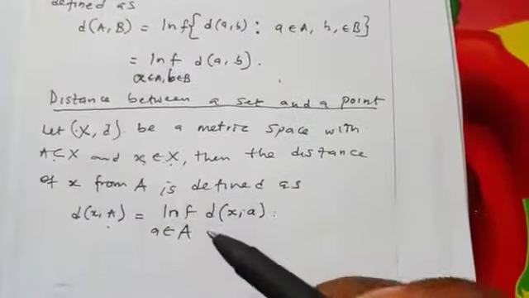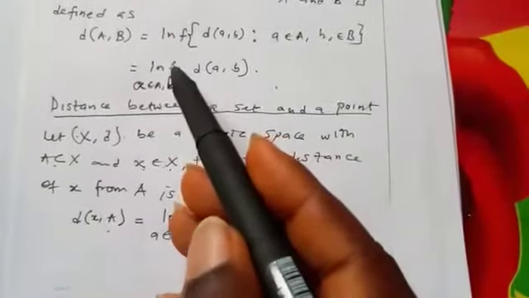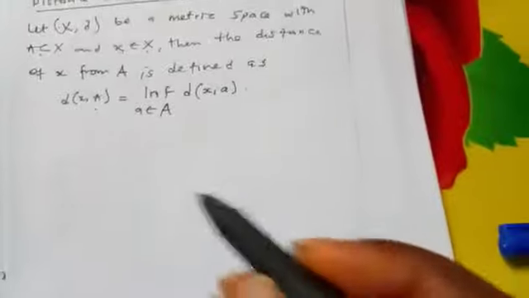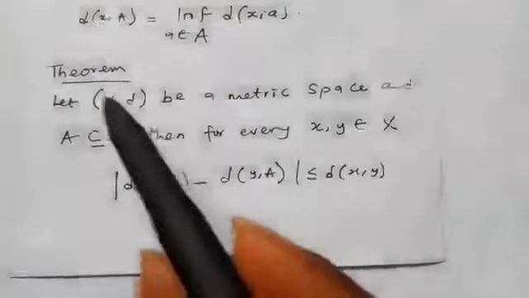Anytime we have a set and want to find the distance, it is better we put an infimum there. This leads us to the following theorem.